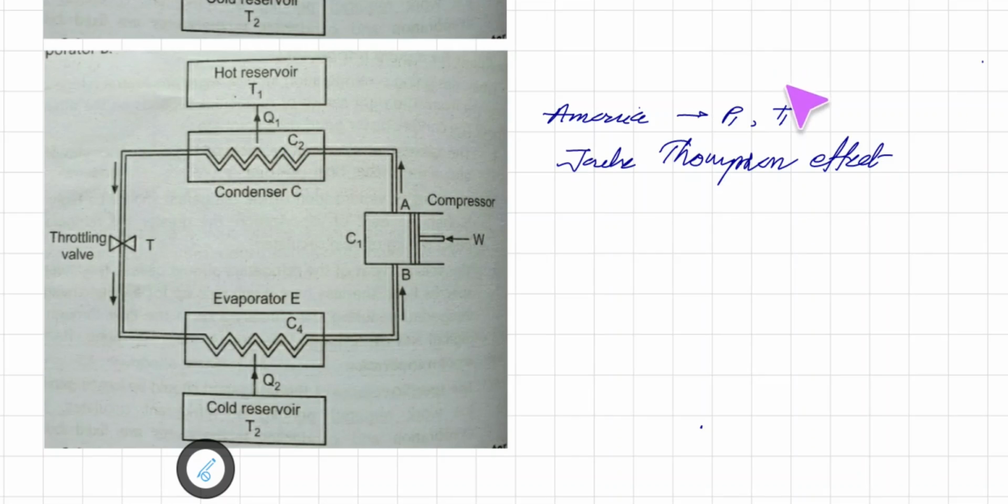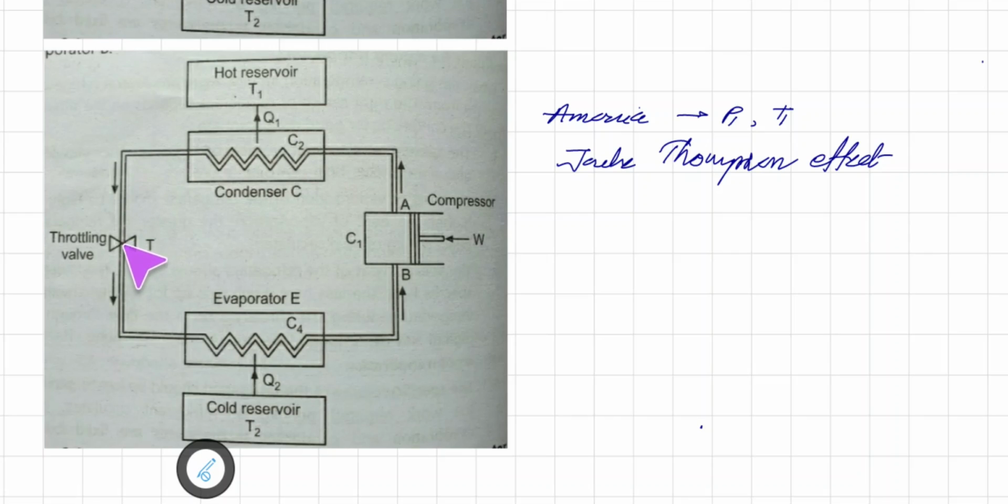Okay, so now here the compressed gas at pressure P1 and temperature T1 enters the condenser. Here the water cooling or air cooling system is there, and due to that the heat is extracted from the gas and heat is rejected, that is an amount Q1, and its temperature decreases. As the temperature decreases but pressure is constant, the heat is rejected and the gas passes through this throttling valve.